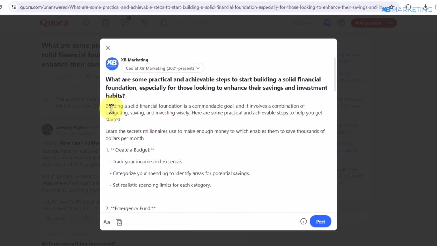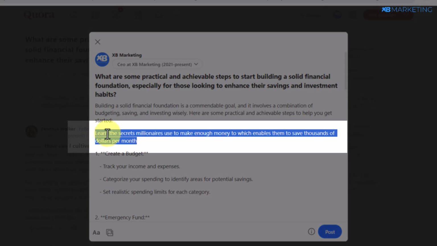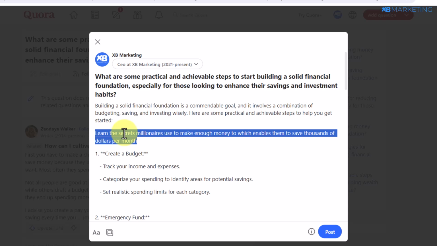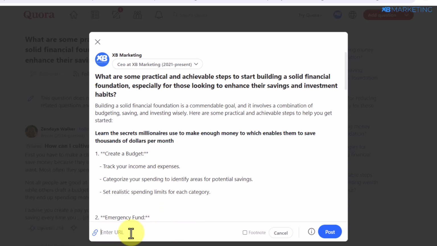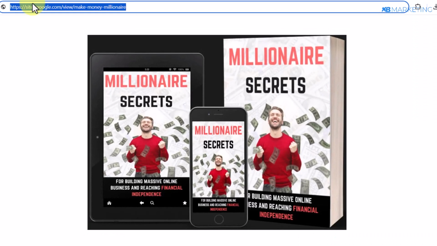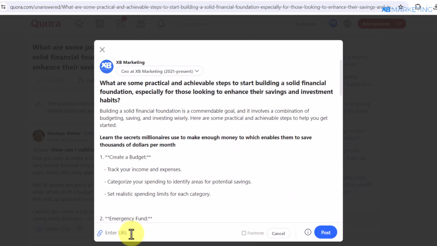So once you do this, you want to type in something captivating like this at the top of the text: Learn the secrets millionaires use to make enough money, which enables them to save thousands of dollars every month. Then come over to this font and give this a bold. Once you give this a bold, click on this link button, then go back and copy your landing page link. Once you copy the landing page link, plug it in right here and click on add.